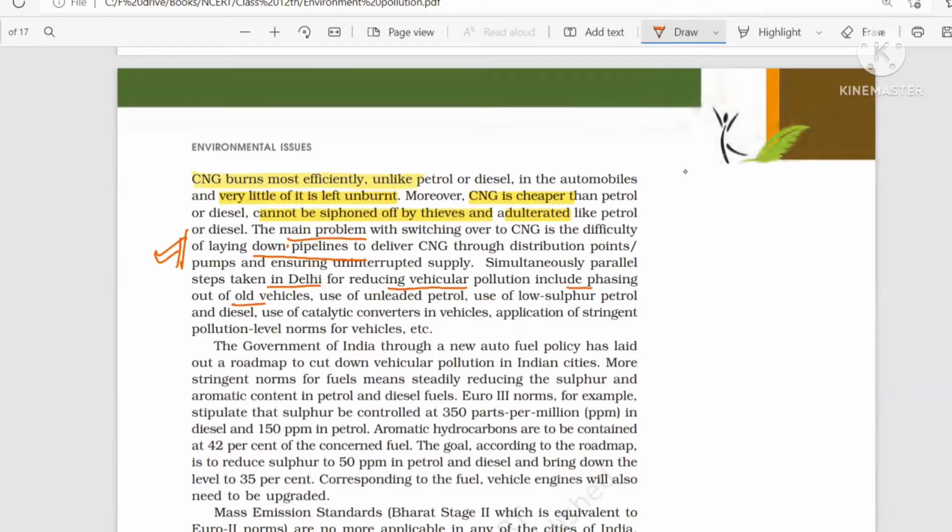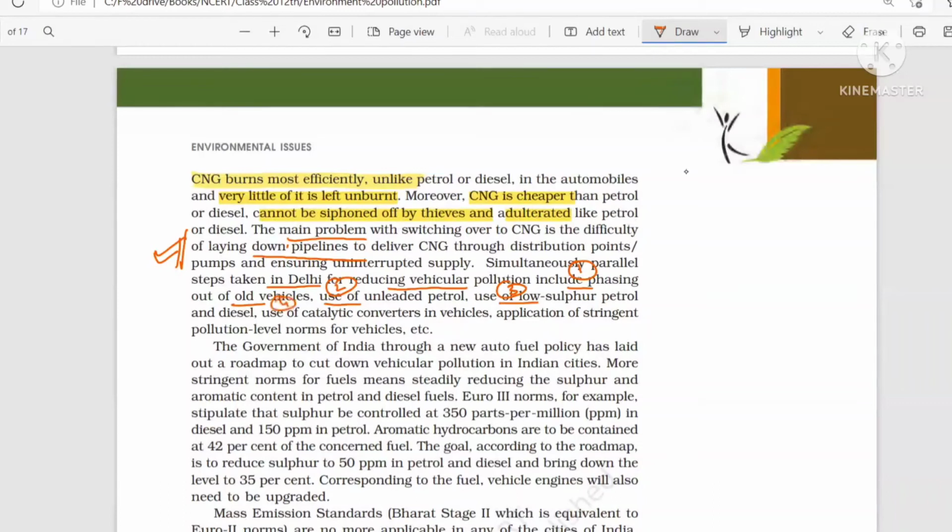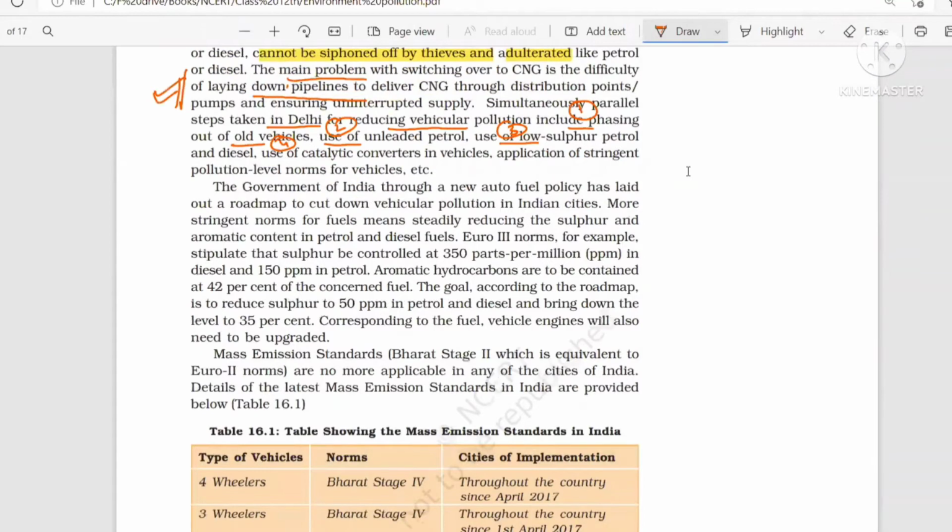So phasing out old vehicles, then use of unleaded petrol, use of low sulfur petrol and diesel, use of catalytic converters in the vehicle, and a few pollution norms are also there. That is why at every petrol station you generally see pollution checking and a certificate. They check the exhaust which is being released, how much pollution it is creating.